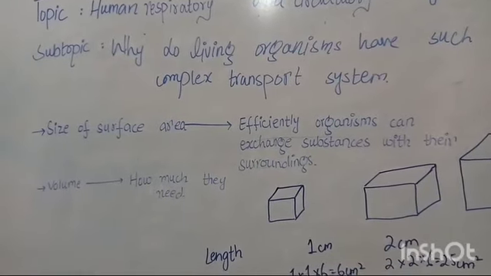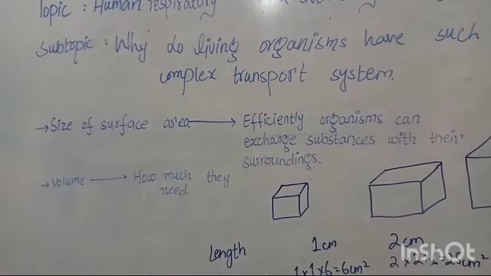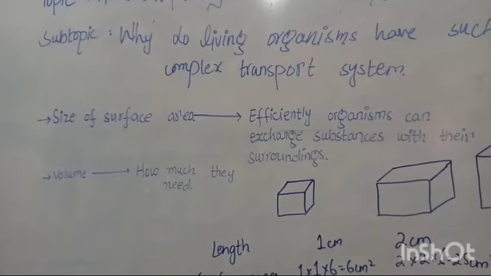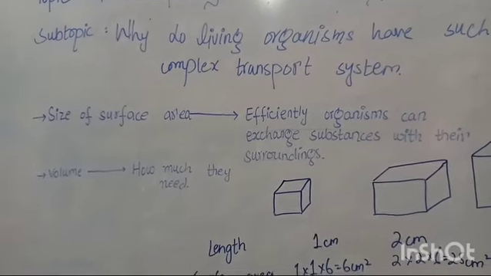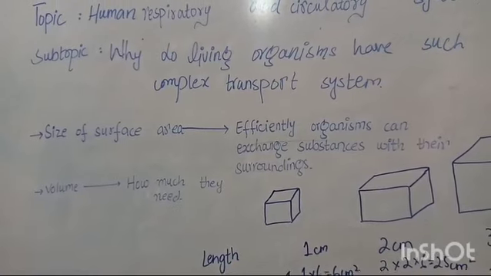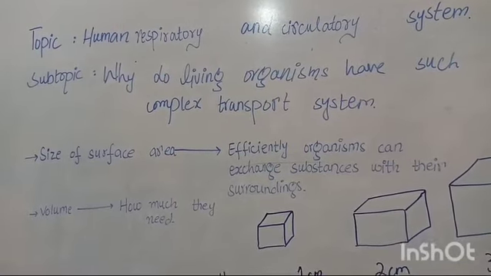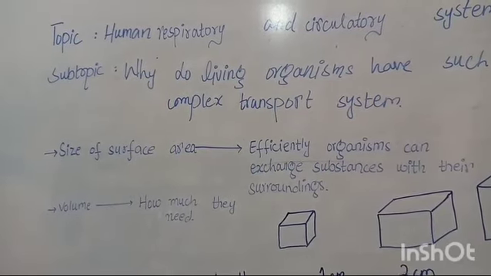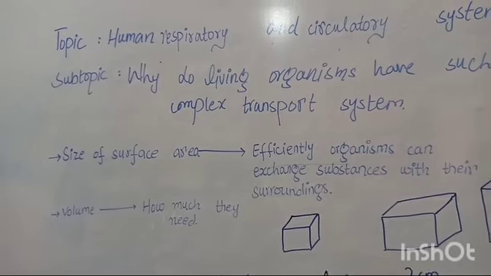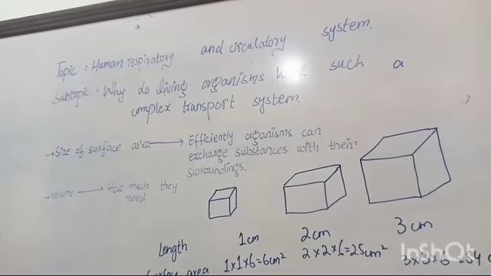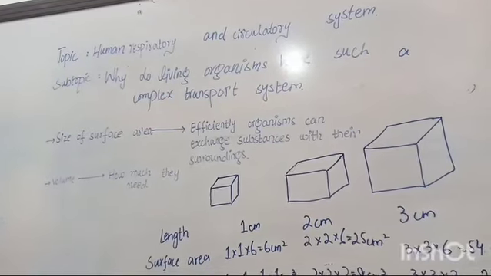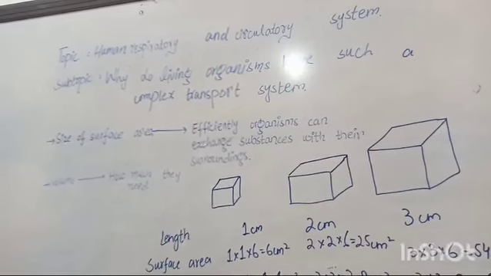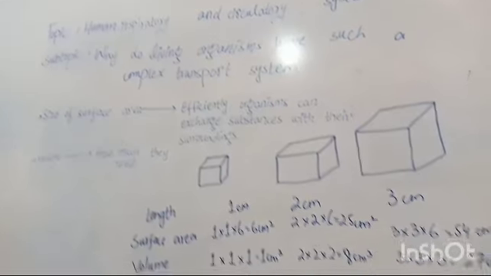And the volume of the organism determines how much of those substances, like water, oxygen or food, that organism requires. So beta, the size of the surface area determines how efficiently organisms can exchange substances with their surroundings, and the volume of the organism determines how much of those substances they need for their proper functioning. Students, let's see with the help of an example why larger organisms cannot efficiently exchange substances with their surroundings by diffusion as smaller organisms do.